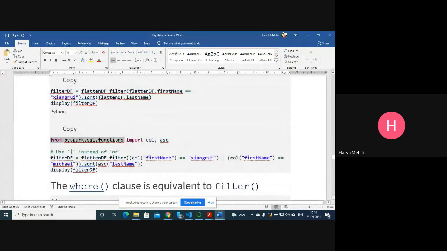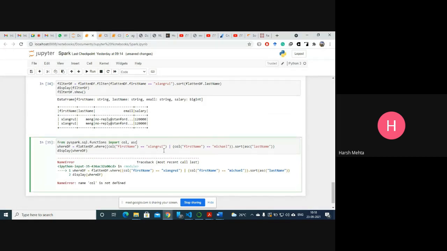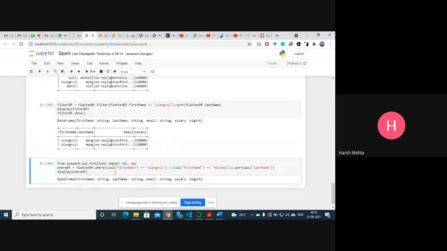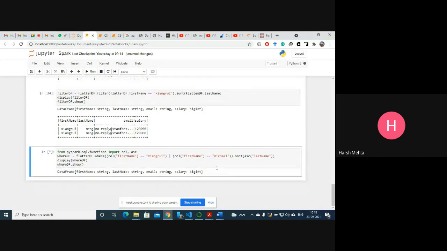Column, I need to import this one. Now can you see the structure, but we cannot see this data. Where df dot show. Now we'll wait a little bit to see the data.